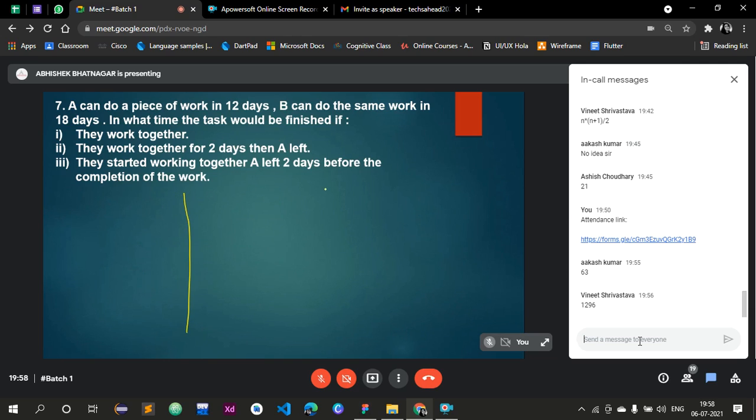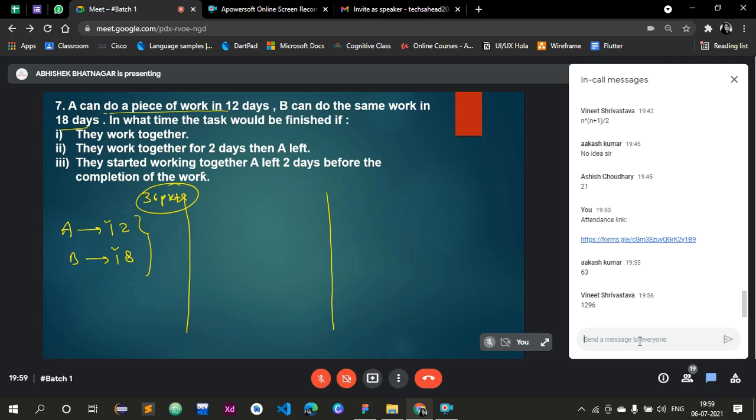Let me tell you how to solve these types of questions of time and work. This is called time and work. Now, A can do a piece of work in 12 days, and B can do the same work in 18 days. So let's put the number of days, 12 and 18. Step 1, take the LCM of the given number of days. So for 12 and 18, the LCM would be 36. I assume the total number of packets, or the total task, is 36 packets.